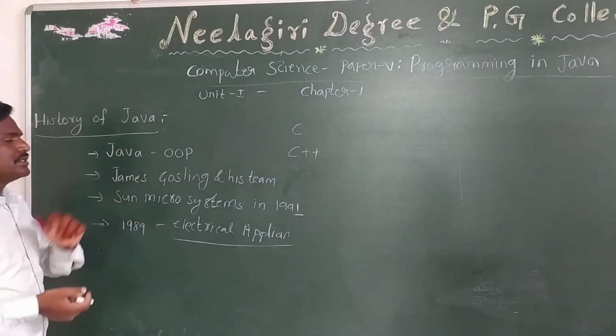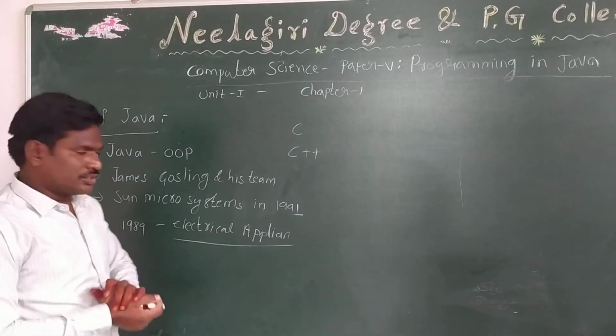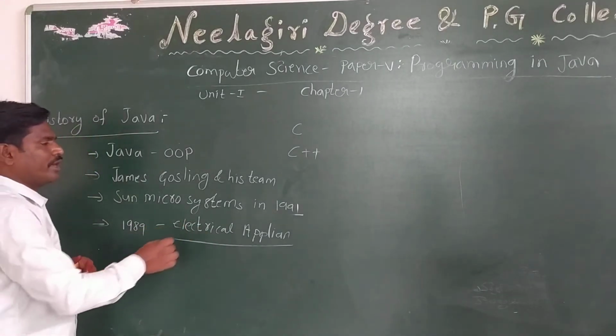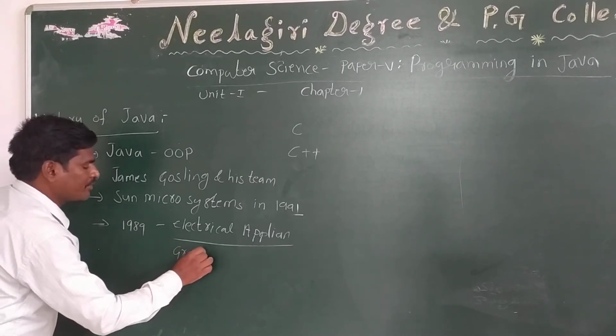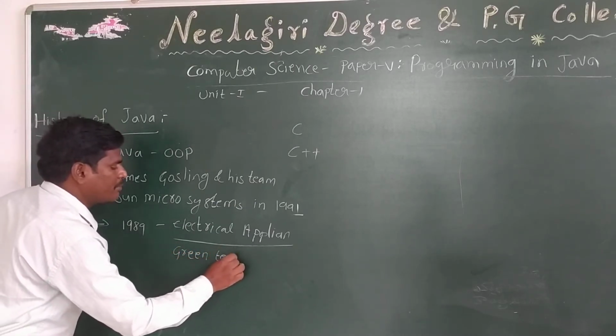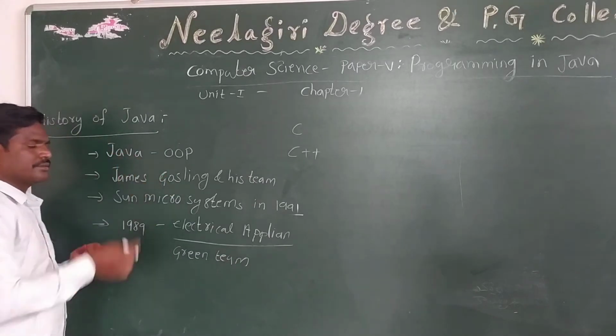But the team suggested otherwise. At that time, a famous team, called the Green Team, was formed to develop the software for electrical appliances. The team was headed by James Gosling.